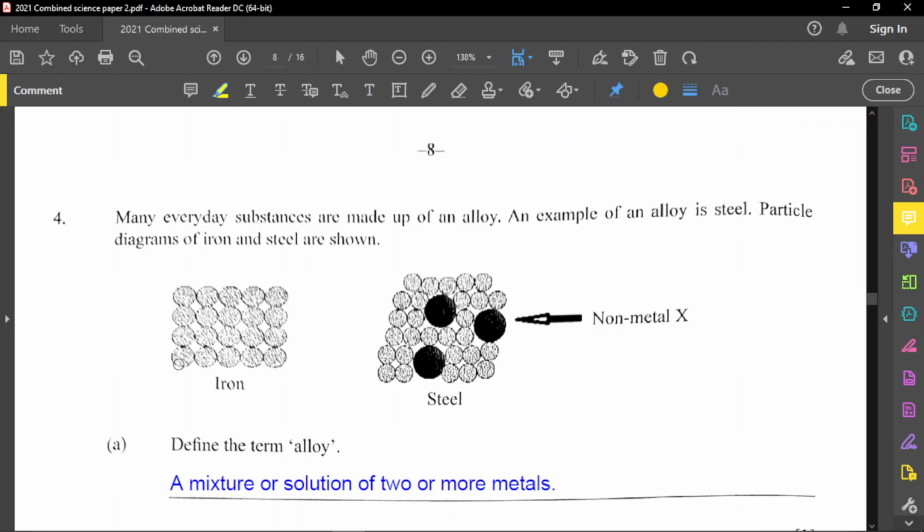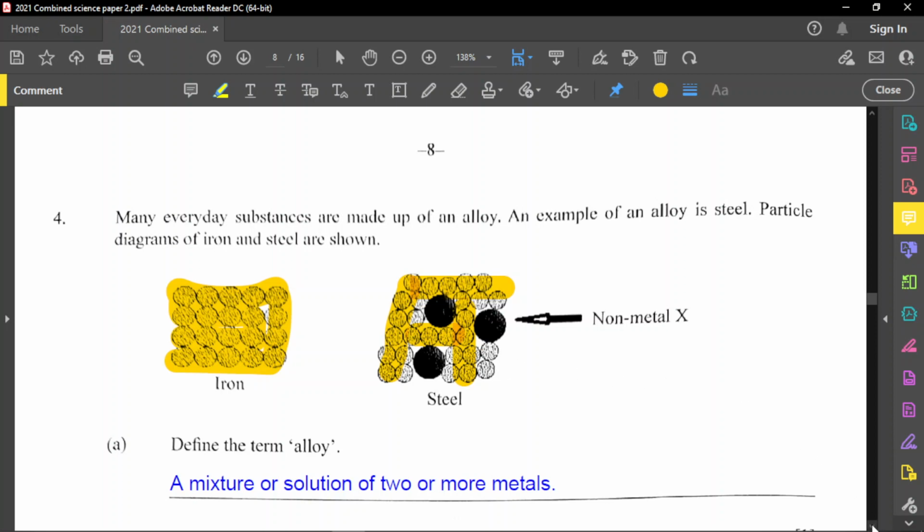Iron alone will allow all the particles to slide over each other really easily. But for this one, they may be able to slide here, but they are going to have a difficult time sliding through the middle.